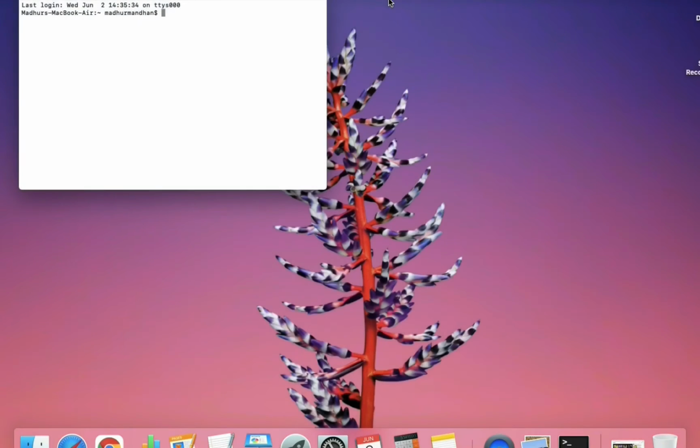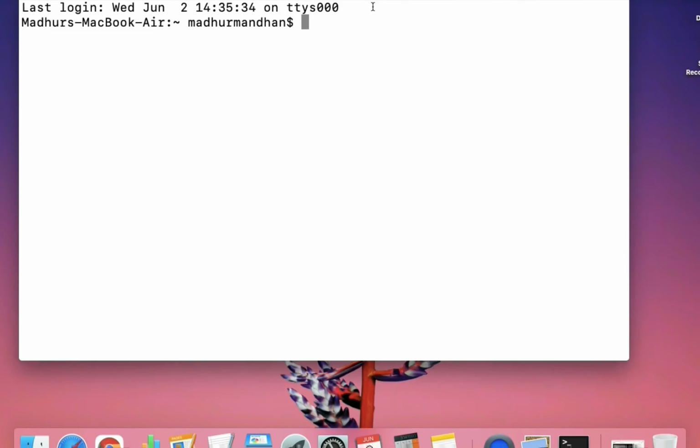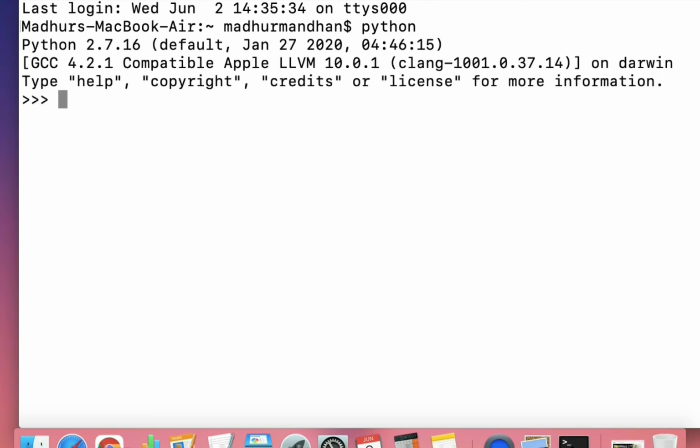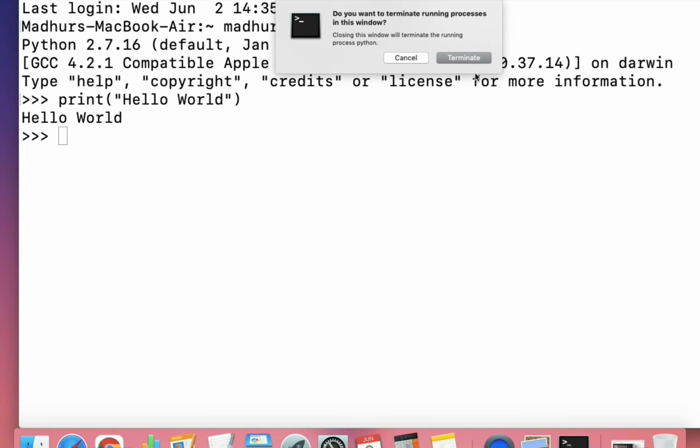Let's also see in Mac OS. I'll open the terminal, I'll make it a little bigger and open the Python which is already installed here. The version is a little old, and now let's print and try to get the output in Mac OS. I'll write print in a similar manner and write hello world, and see here also we are getting the output. Python is completely platform independent and you can really work in any of the operating systems.